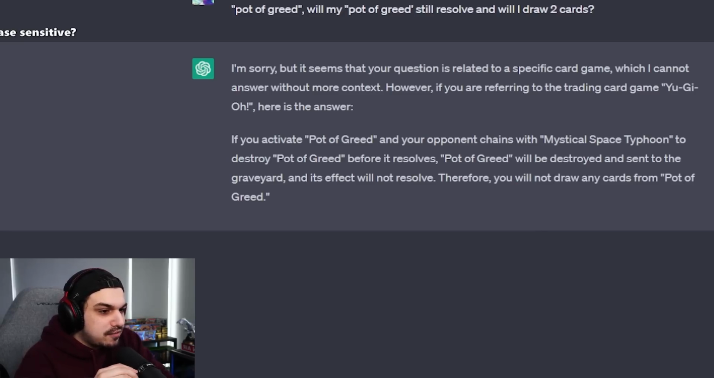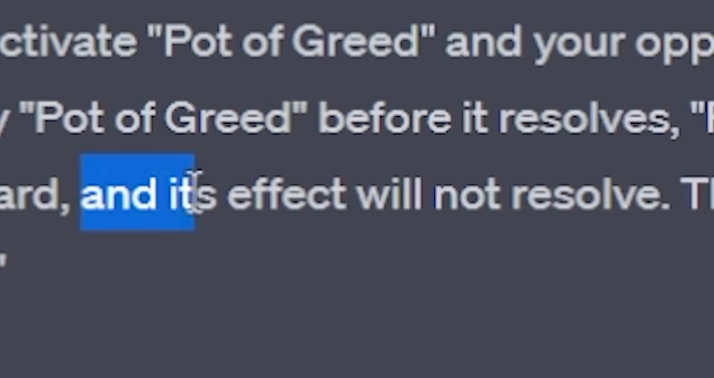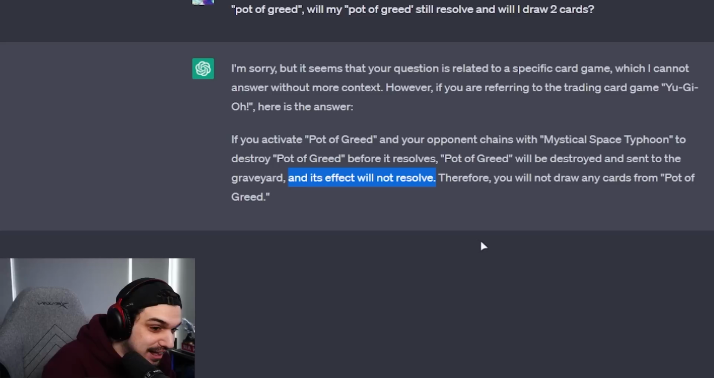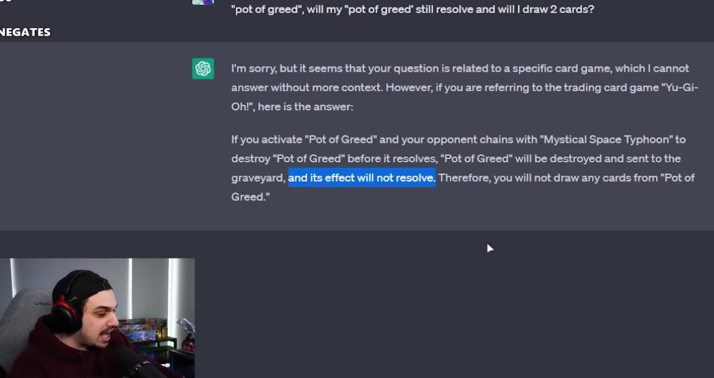If you activate Pot of Greed and your opponent chains Mystical Space Typhoon to destroy the Pot of Greed before it resolves, Pot of Greed will be destroyed and sent to the graveyard, and its effect will not resolve. Therefore, you will not draw any cards from Pot of Greed. MST negates! You heard it here first, folks. MST negates, according to ChatGPT.